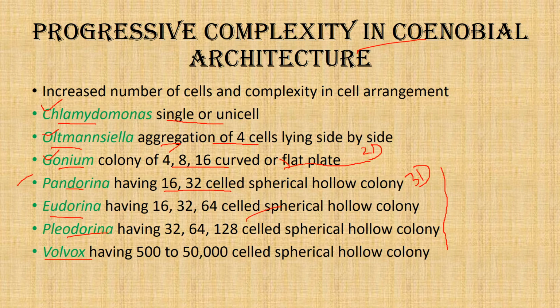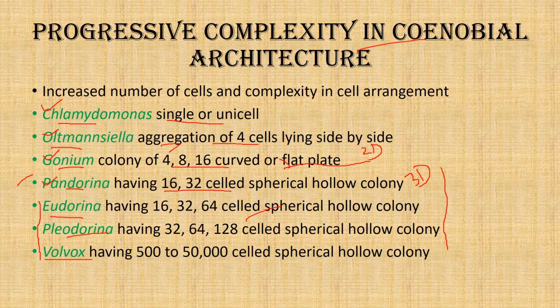But when we come to Pandorina, intercellular connection is there, but in the adult colony the connection is lost. But in Eudorina, Pleodorina and Volvox, we can see intercellular, protoplasmic connection between the cells in the colony in both the juvenile as well as the adult stage. So this is the third point, the presence or absence of intercellular connection.